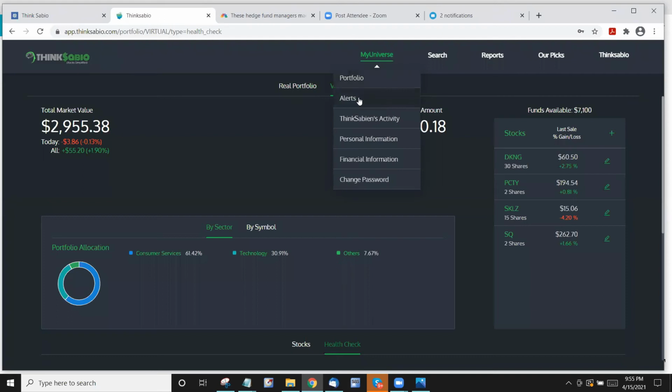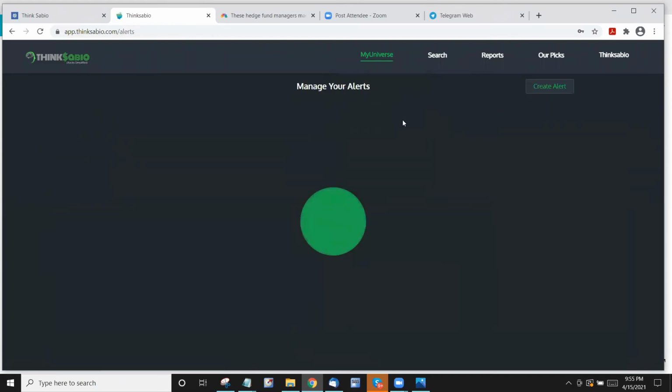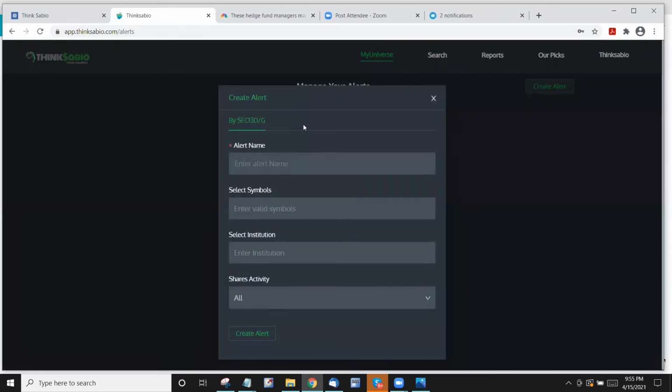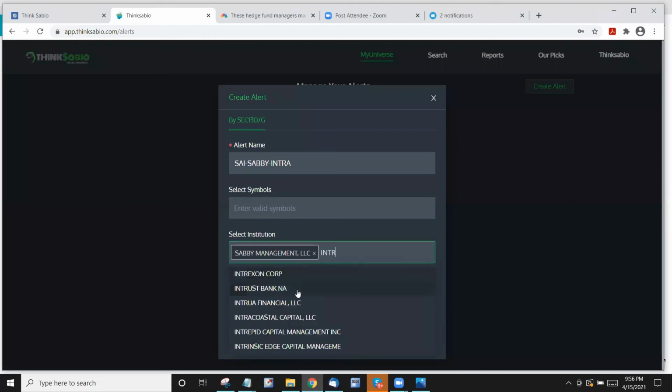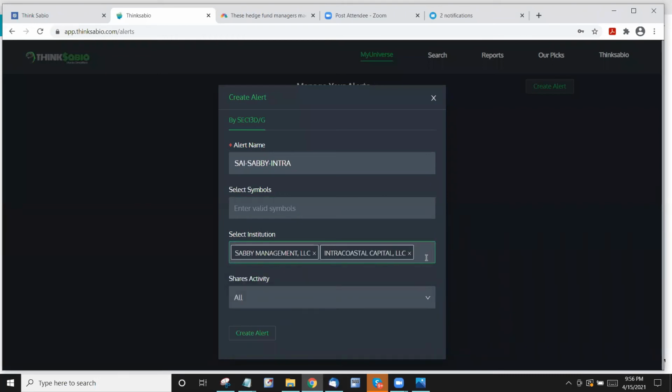Okay. So the next one is alerts. Right now, we have provided alerts to create only on SEC 13D data. Okay, so you come here, you can create an alert and you give the alert, say, Sabby, whenever Sabby does it, or Intracoastal, I wanted to know their transactions, right? So I don't want to select a symbol, I only want to select Sabby Management or Intracoastal, whenever they do a transaction, right?